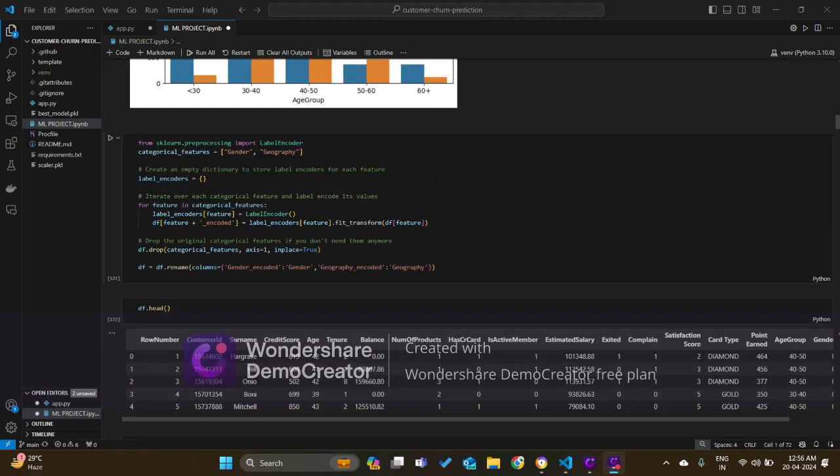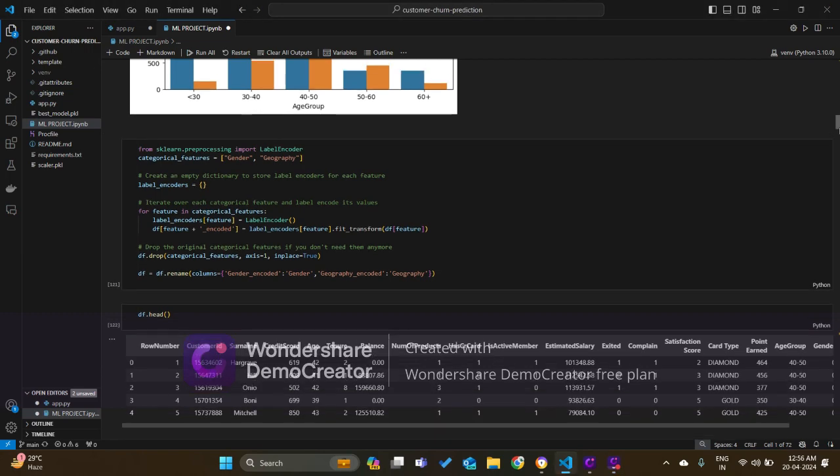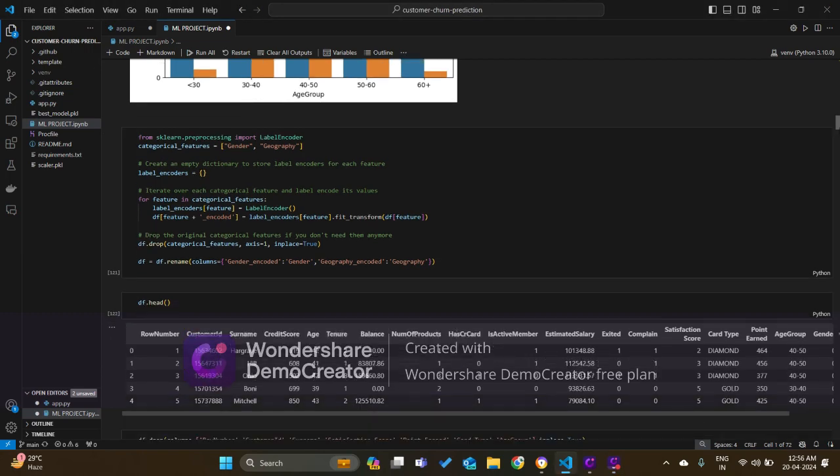Then there are some categorical features which need to be transformed into numerical features, because categorical features are not good for a machine learning model. So what I used is label encoder. We could also have used dummy variables, but I preferred label encoder here. I did it with two features, gender and geography. Gender transforms into 0 and 1, and geography has three values, so it transforms into